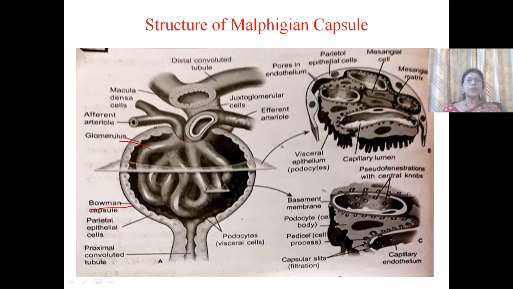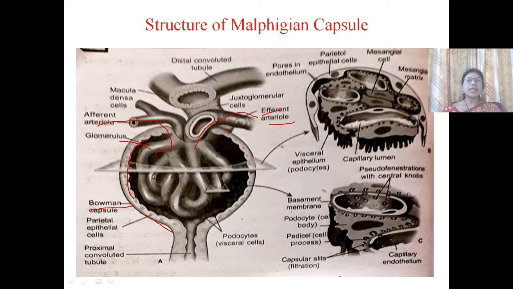Bowman's capsule is a double-walled cup-like structure. Glomerulus is formed by a network of capillaries. It is formed by the afferent arteriole, that is the incoming arteriole, and the outgoing arteriole called efferent arteriole.